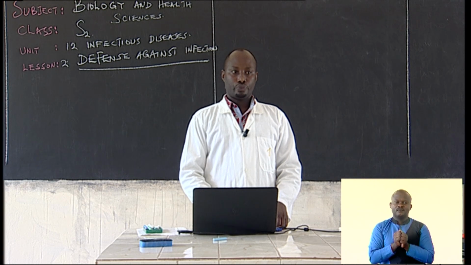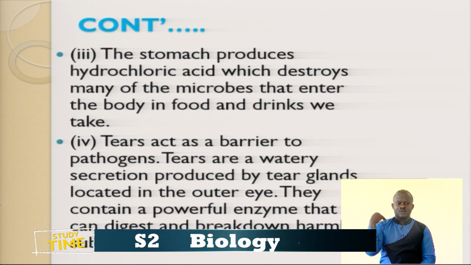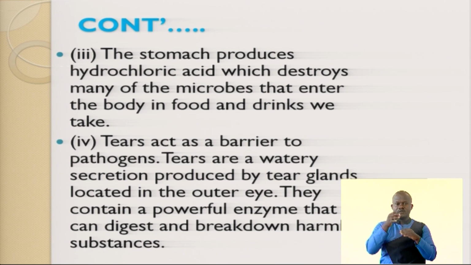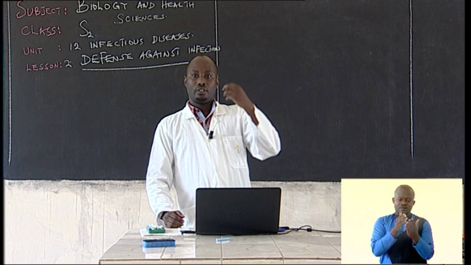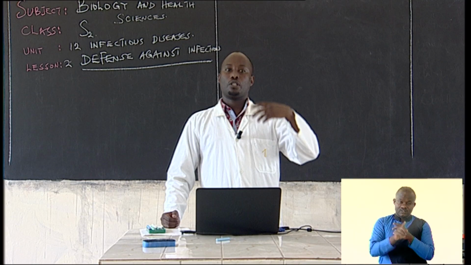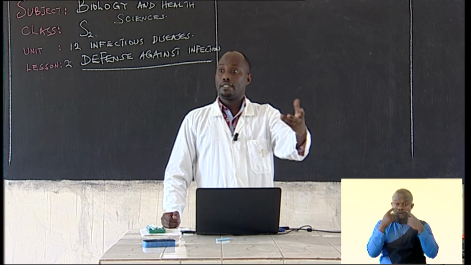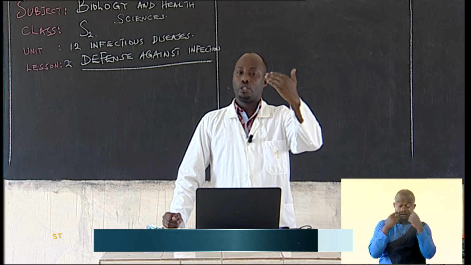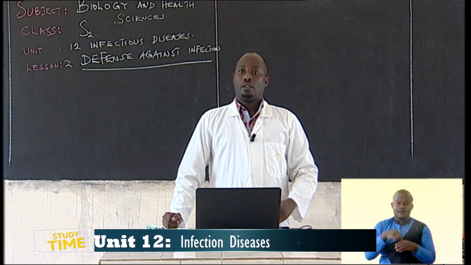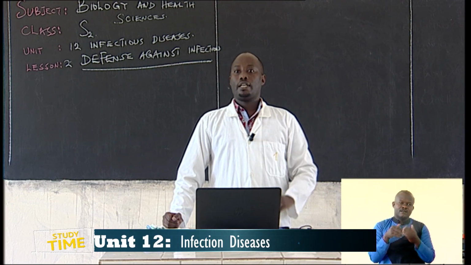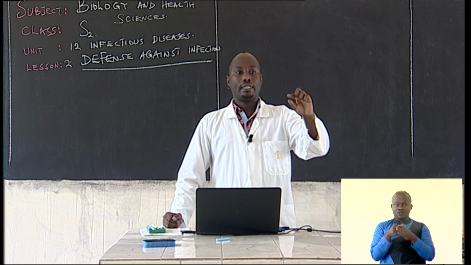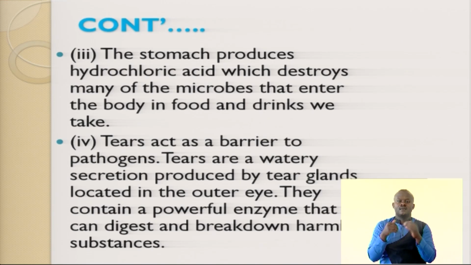We have number 2. That was number 1. Number 2, tears that act as a barrier to pathogens. I know some of you, when you cut an onion, some of the gas could enter into your eye, and the eye will start producing tears. That is acting as a line of defense, preventing that chemical substance produced by the onion from entering into our body. Some of the insects can enter into the eye and release some chemical substance. So the tear will act as a barrier to the pathogen.